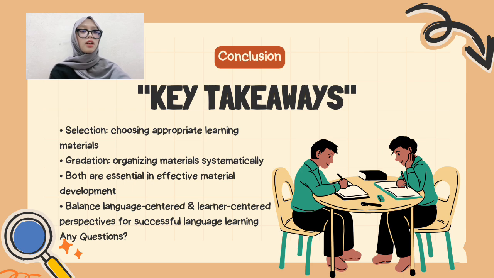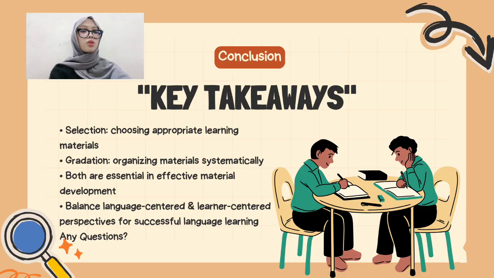The fourth point, and perhaps the most important takeaway from today's presentation, is that we need to balance between language-centered perspective and learner-centered perspective.